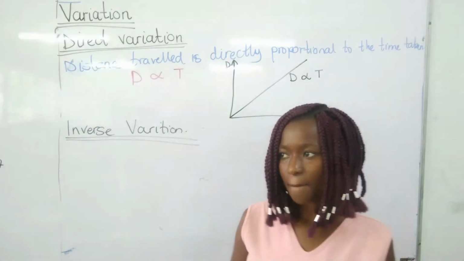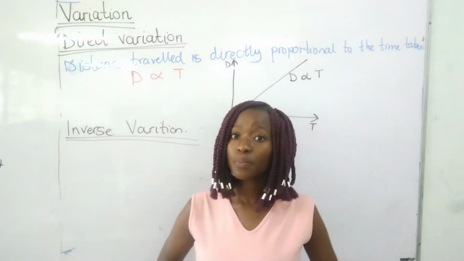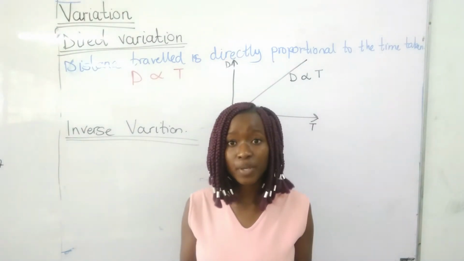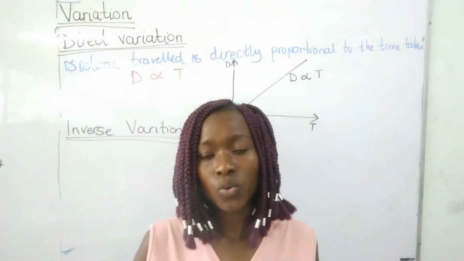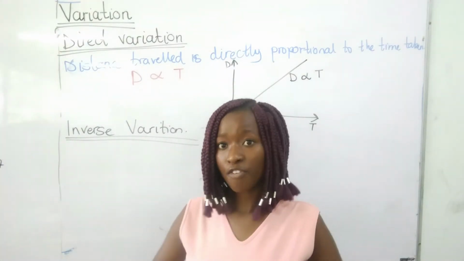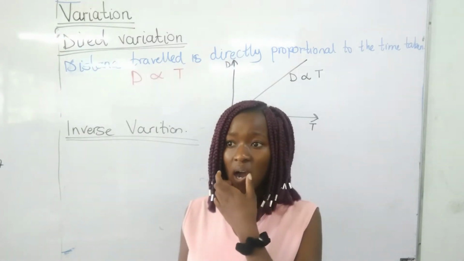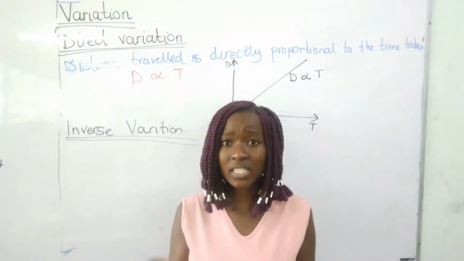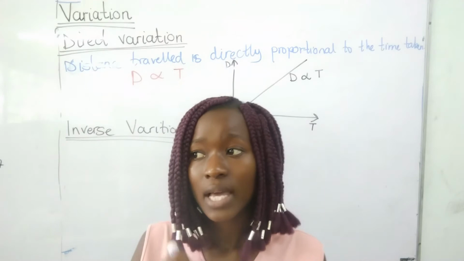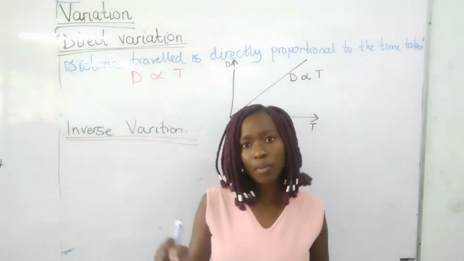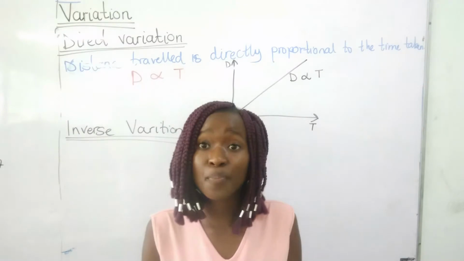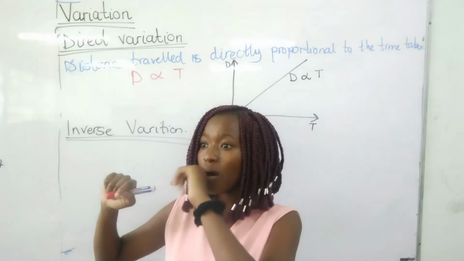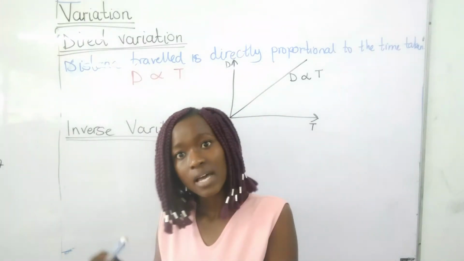I can give an example: the number of people who take tea from a pot is inversely proportional to the amount of tea in the pot.